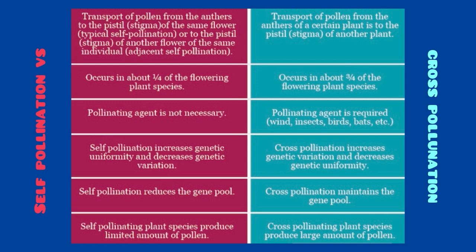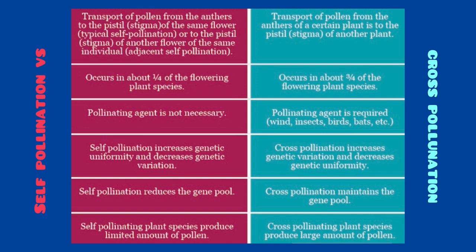Self-pollination occurs in about one quarter of plant species, while cross-pollination occurs in about three quarters. In self-pollination a pollinating agent is not necessary, while in cross-pollination a pollinating agent is required, such as wind, insects, birds, or bats.